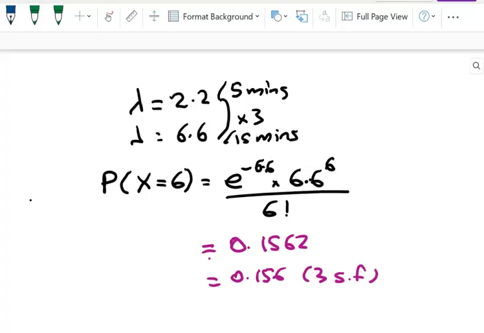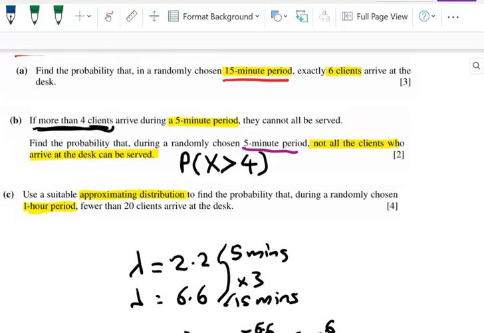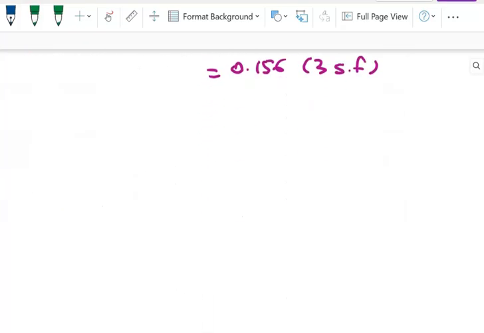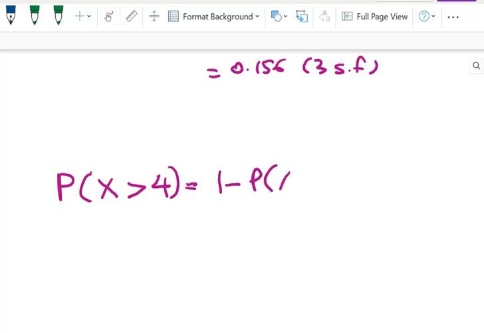Next question was the one where we're back to having a 5-minute period, and we want to find the probability that X is strictly greater than 4. As you know, when we're working with a Poisson distribution and we have X strictly greater than 4, that means 1 minus the probability of 0, 1, 2, 3 or 4. Too late at night, haven't had enough coffee, can't count. There we go.